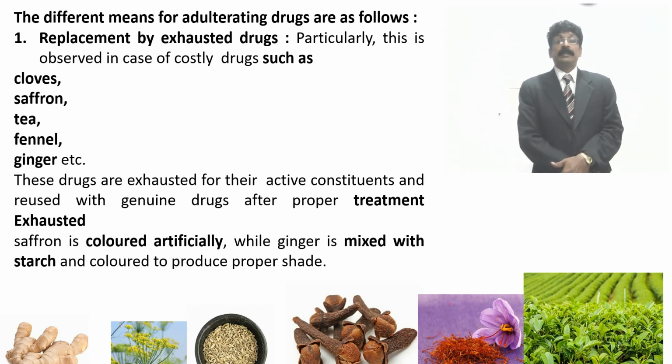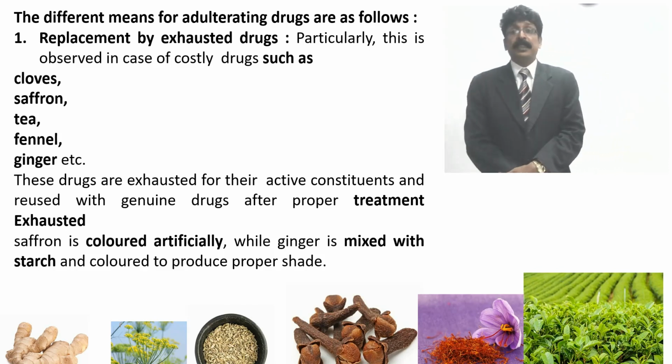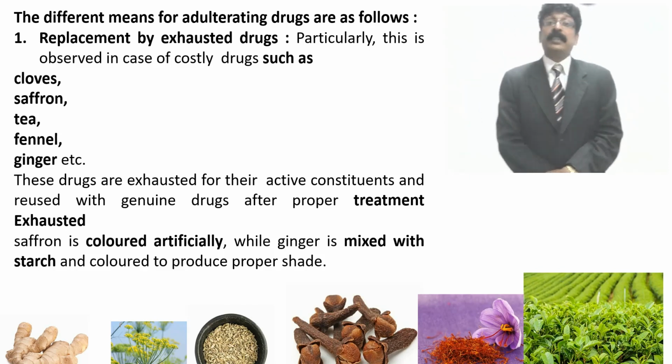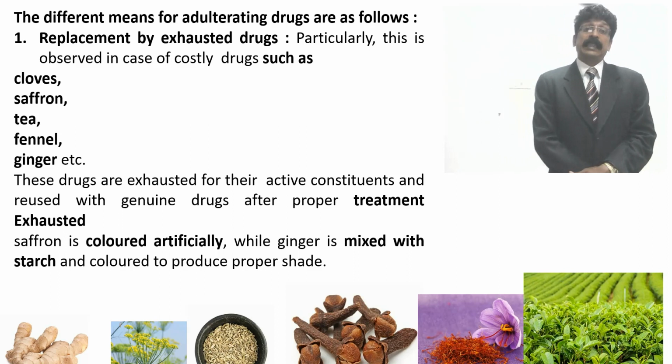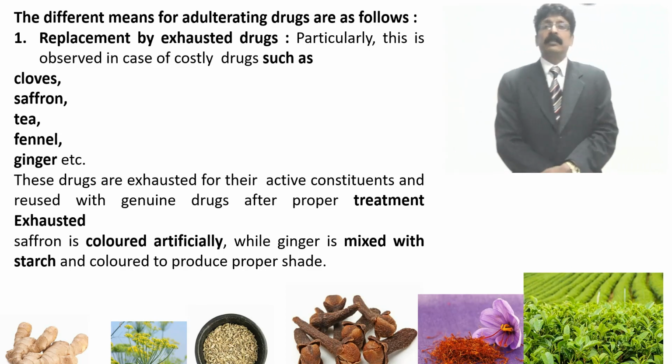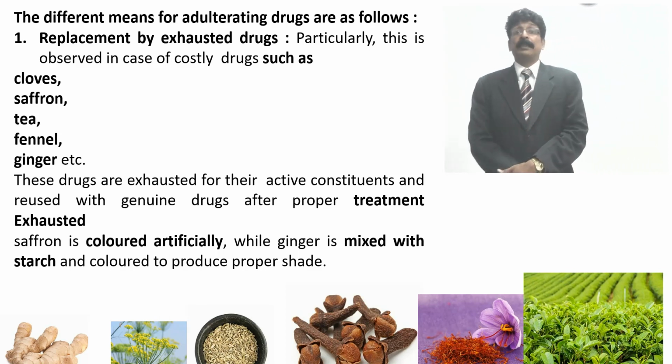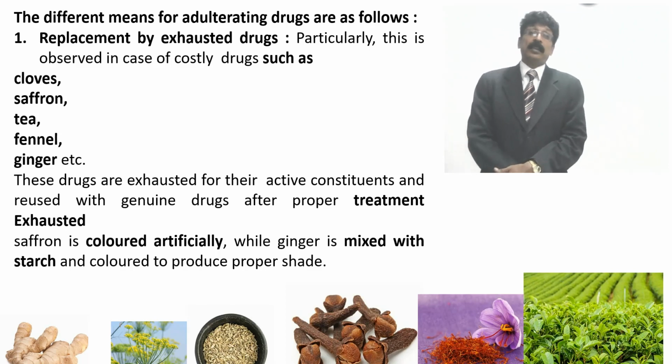Saffron is colored artificially. Sometimes they will add artificial color to some other stigma and they will add it for the money purpose because it is costly. While ginger is mixed with starch sometimes and colored to produce the proper shade.